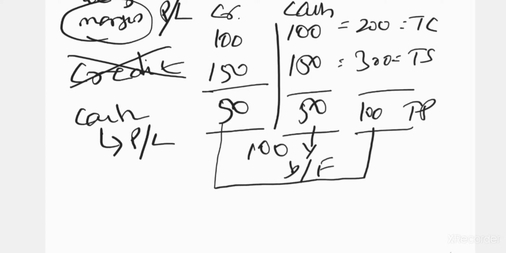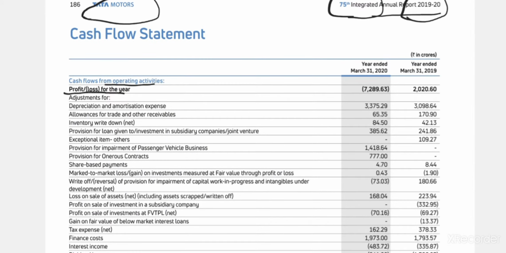So for that, I inquire what is the cash inflow for the company. So I'll take the profits for the year. So what has happened? In 2019 you got a profit of 2020 crores. In 2020, year end 31st March, you got a loss of 7,000 crores. Significant difference. Of course, the motor segment didn't perform well in that particular year.